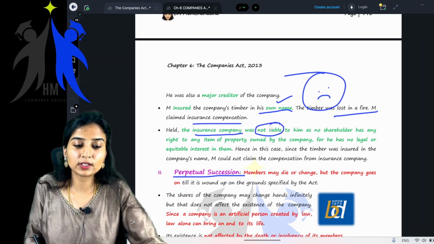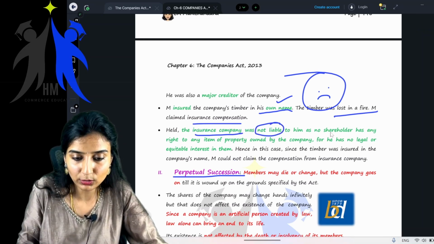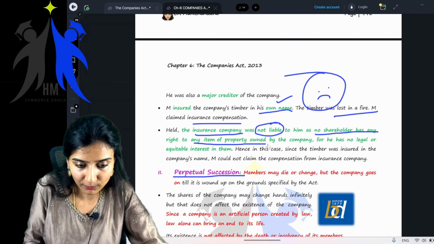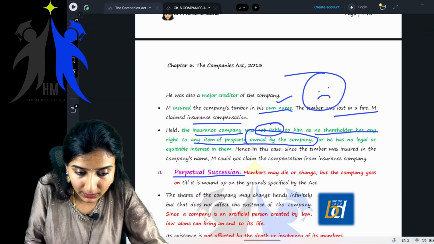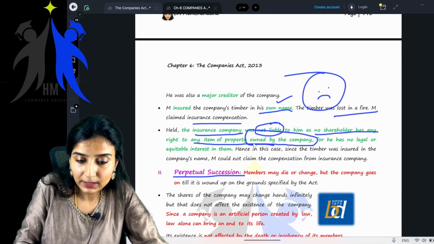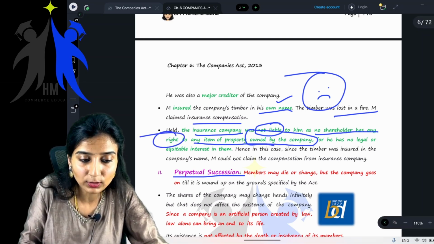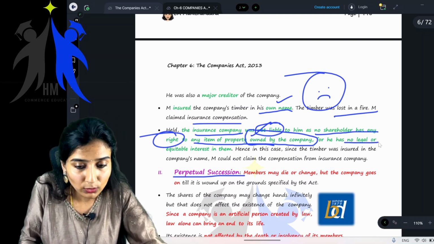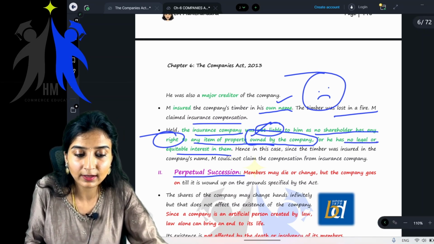Held. The insurance company was not liable to him, as no shareholder has any right to any item of property which is owned by the company, for he has no legal or equitable interest in them.